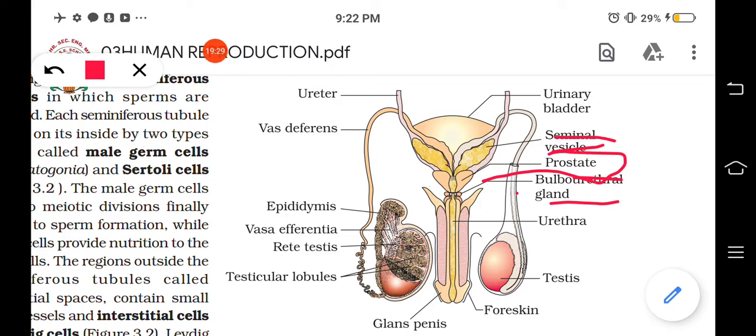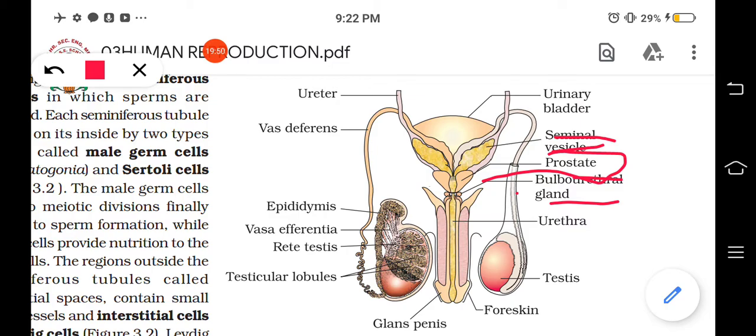So they help in the formation of sperms. And I told you the structure of testis, which includes the different seminiferous tubules which are present in the locules.